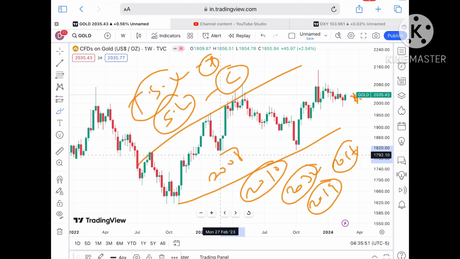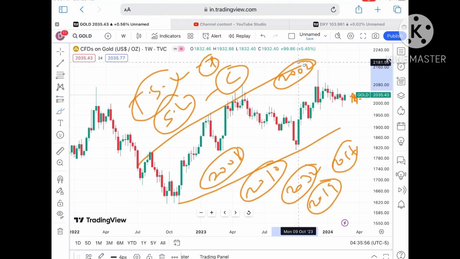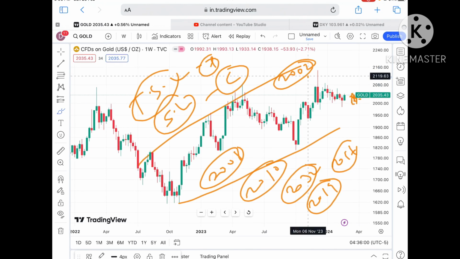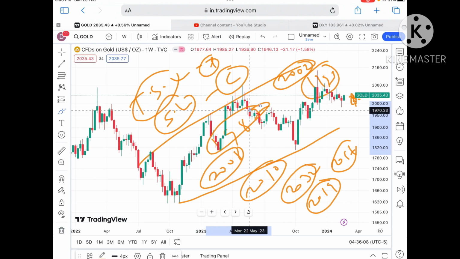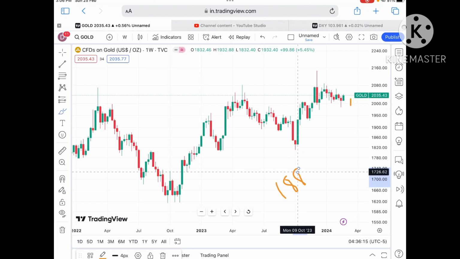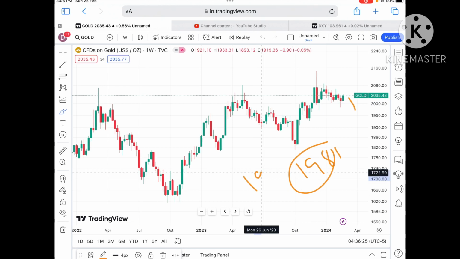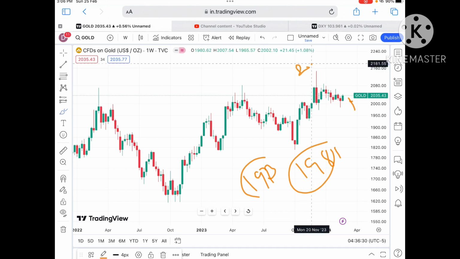Keep in mind that if the price starts falling below 2010, a further fall we can see towards a level of $2008. And if that level moves further down, then a further downfall towards a level of 2002. As soon as the price starts falling below 2002, a further downfall towards a level of 1993 we can see, and from there a further fall towards $1987. Once the price starts falling below 1987, a further fall towards 1981, and if the price falls below this level, a further fall towards around 1973.